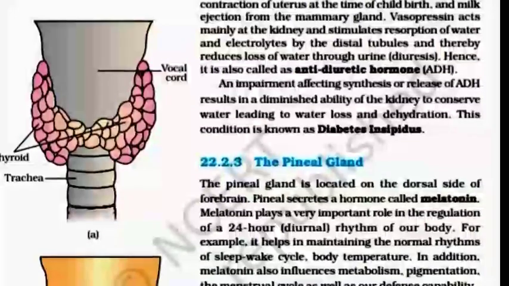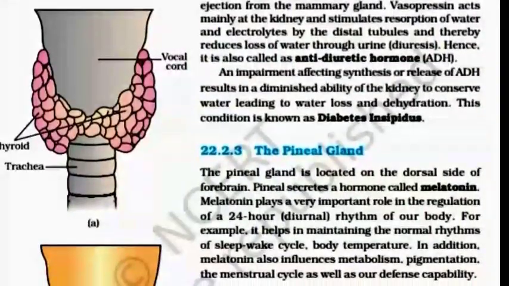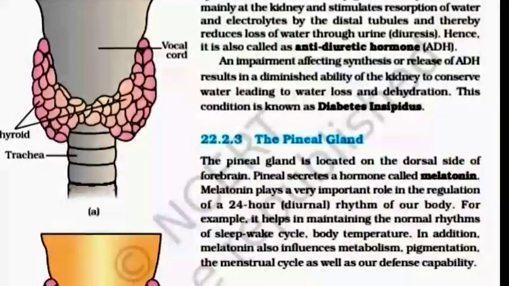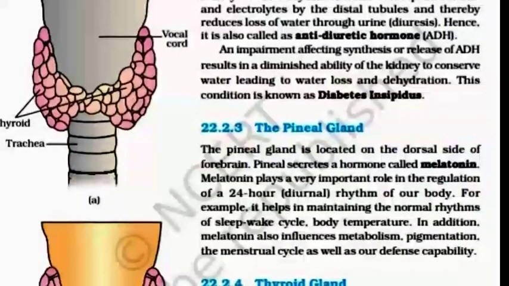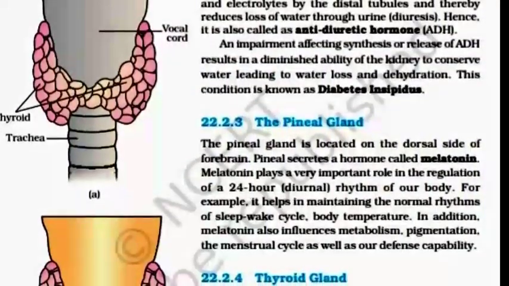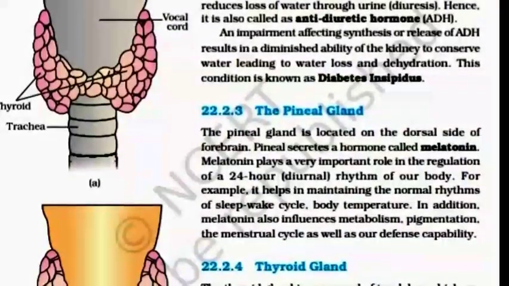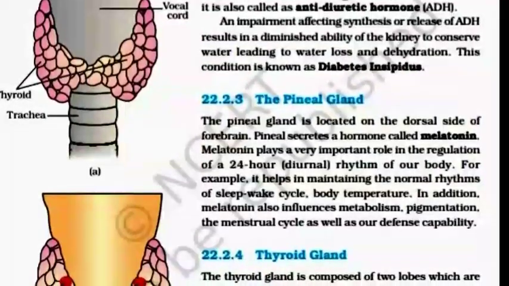Hence, it is also called antidiuretic hormone (ADH). An impairment affecting the synthesis or release of ADH results in diminished ability of the kidney to conserve water, leading to water loss and dehydration. This condition is known as diabetes insipidus.